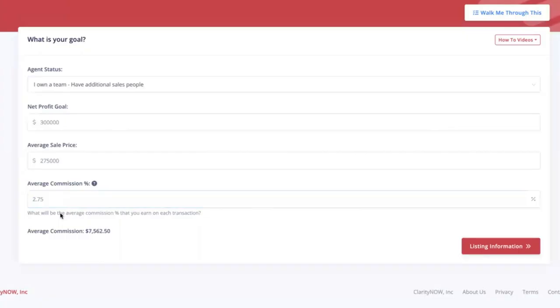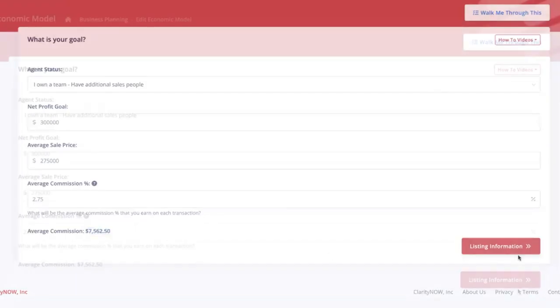2.75%. Now, note, we already have a percentage in here, so you don't need to put a percentage sign. And don't put 6%. One mistake people do is they'll put 0.025 because we're used to typing it into a calculator. Right. And you'll notice here that your average commission is only $68 if that's the case. So put in the regular commission, 2.75%. My average commission check is $7,562.